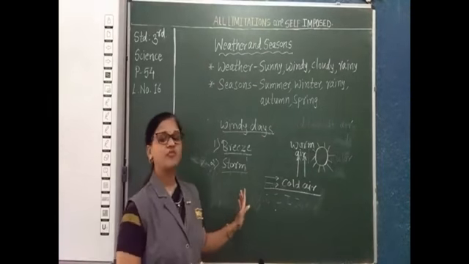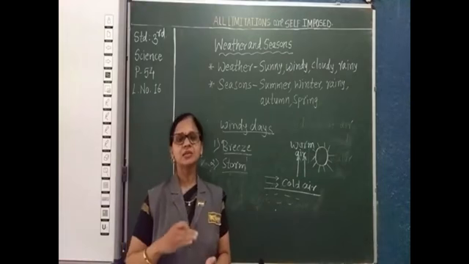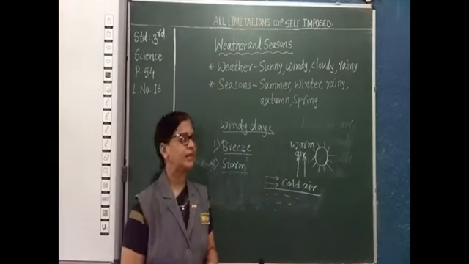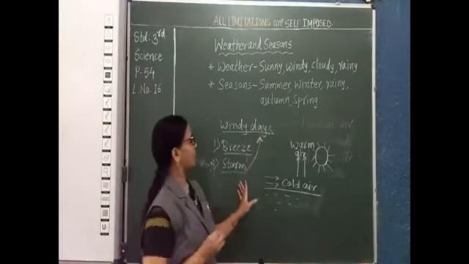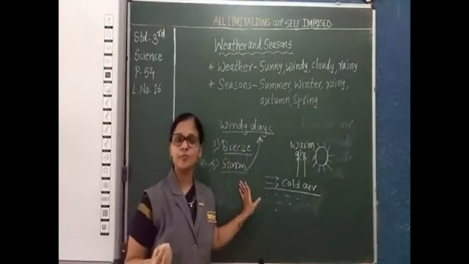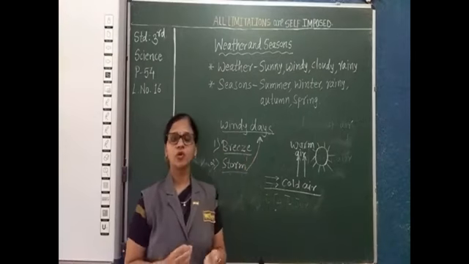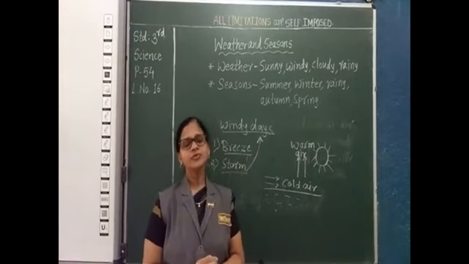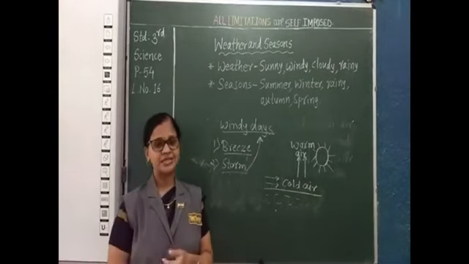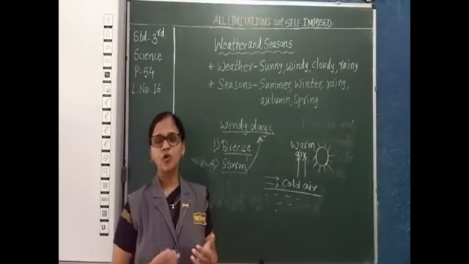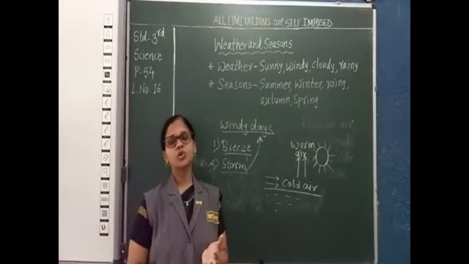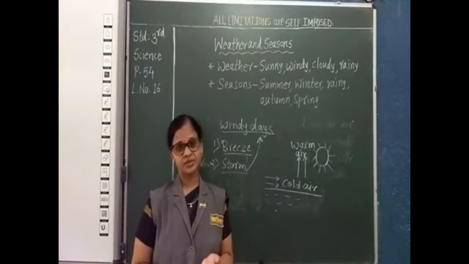Now, this storm, fast moving wind, is responsible for windy days. Storm is responsible for windy days. The storm is accompanied by heavy rain, then also lightning and thunder.